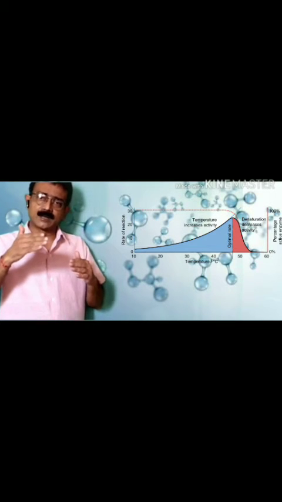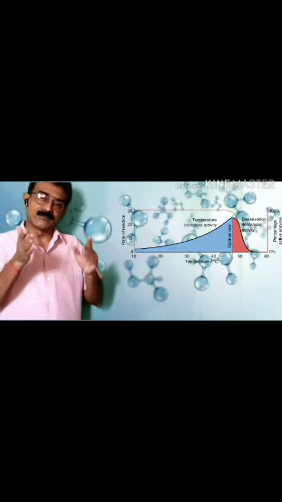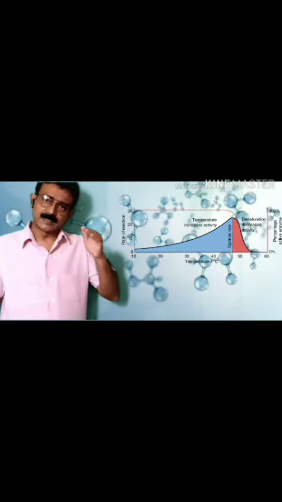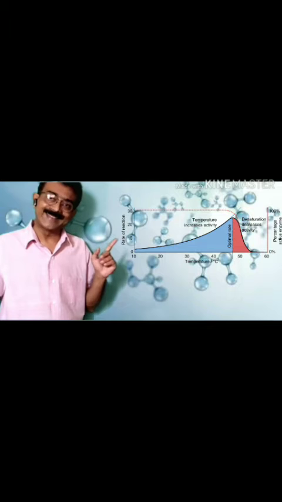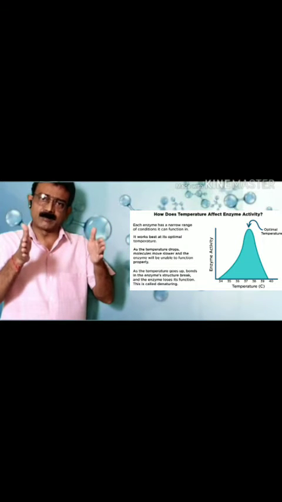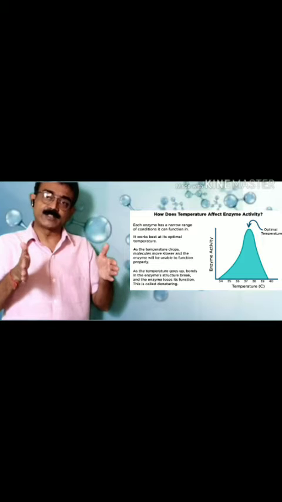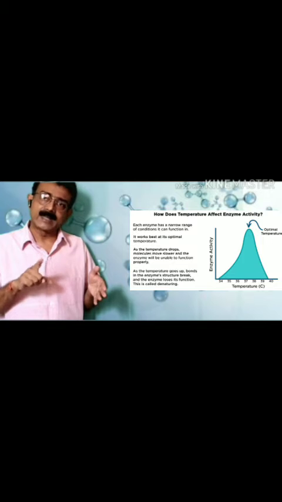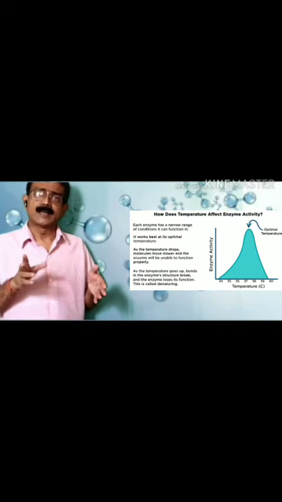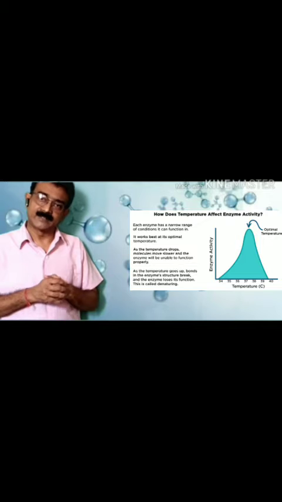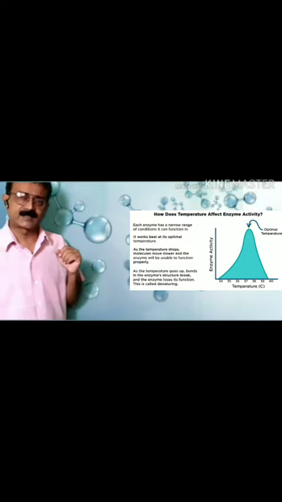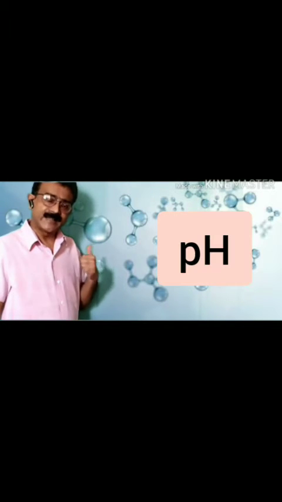Suppose the temperature decreases or increases from the level of that optimum temperature range. Further, as the temperature decreases or increases from the optimum temperature range, the enzymatic activity will be affected in a decreasing order, meaning the enzymatic activity will decrease. So temperature is a very important factor that influences enzymatic activity. Then the next is what?